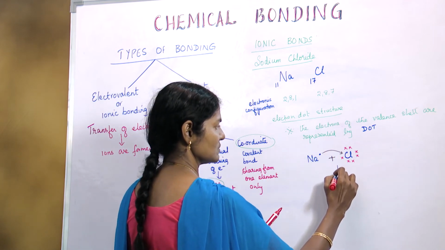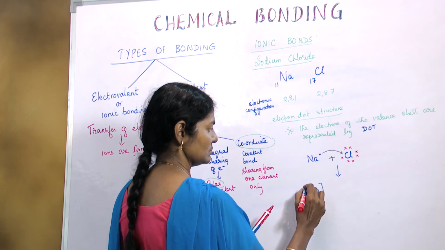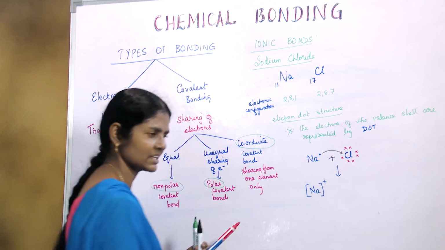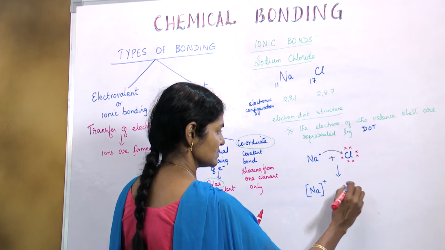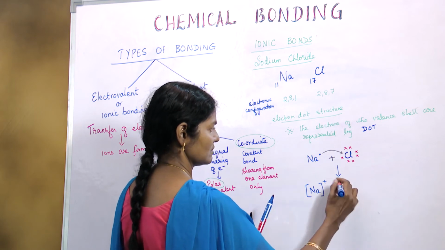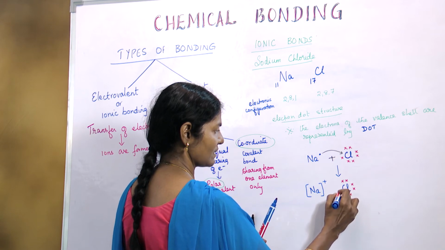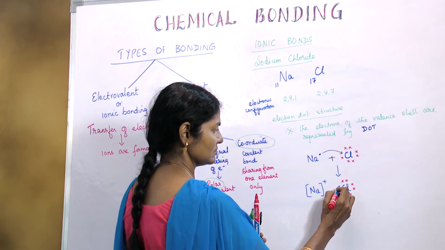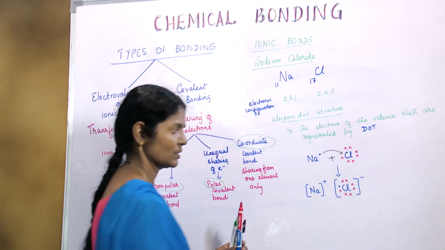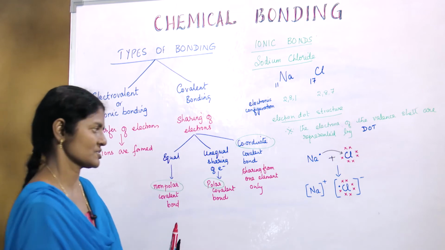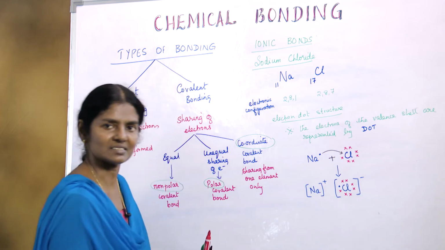Once it transfers it, this becomes a sodium ion. It's a cation. And chlorine gains this 1 electron from the sodium atom, and it becomes an anion. See, ions are formed. Now how do we get this plus and minus?